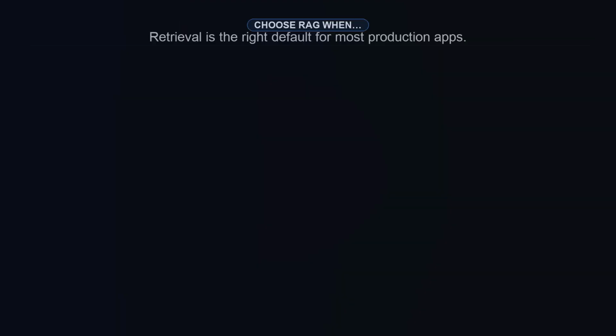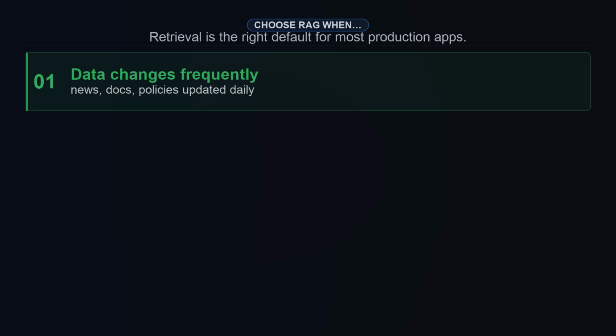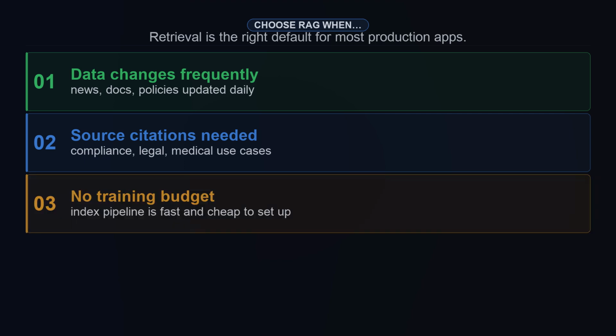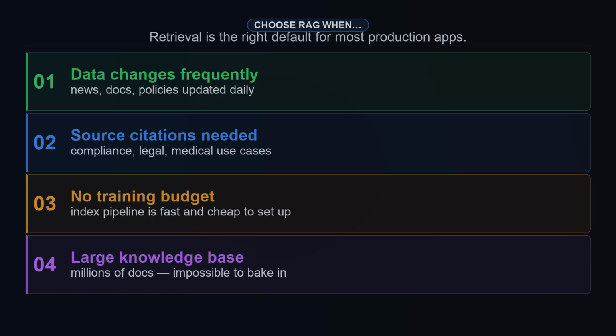Choose RAG when your data changes frequently. News feeds, product docs, policies updated daily. When you need source citations for compliance, legal, or medical use cases. When you have no training budget or timeline. And when your knowledge base is too large to bake into weights.